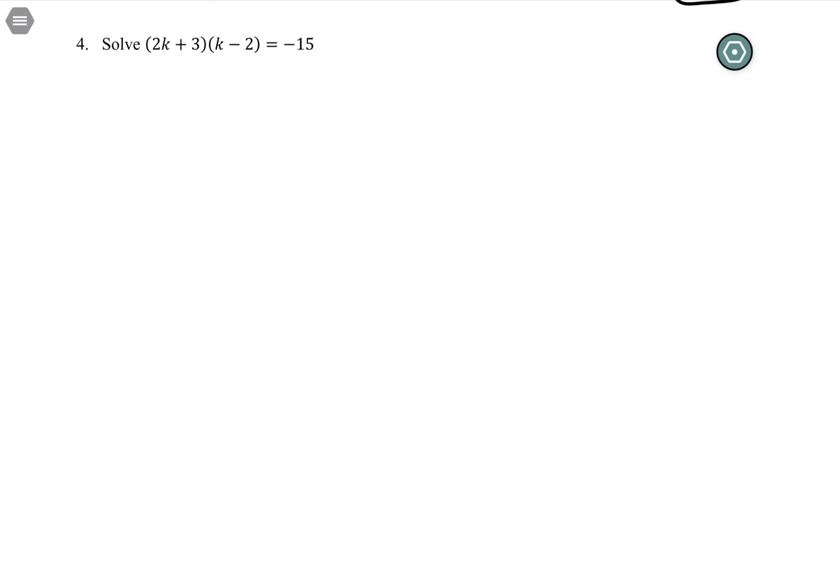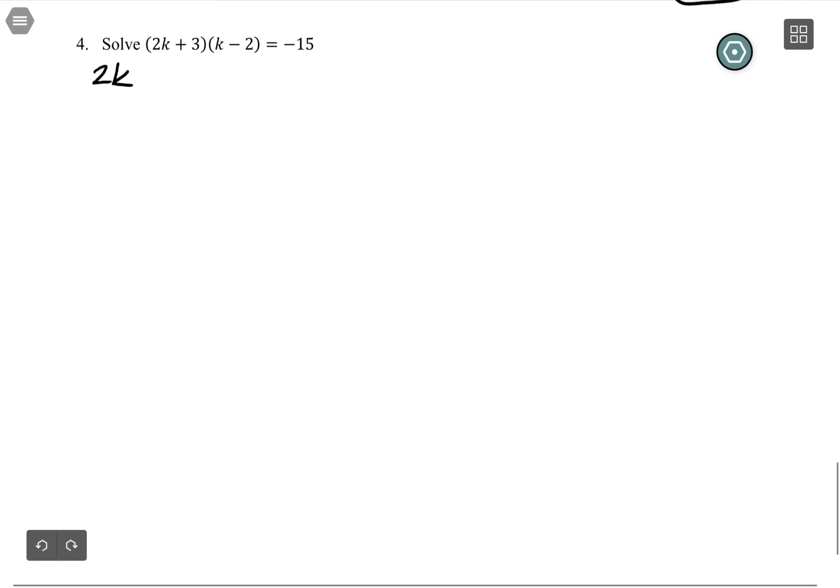Let's go ahead and multiply it out, because for complete the square, we don't want any sort of factored anything to start off with. So I have a 2k squared minus 4k plus 3k, which is just minus k, and then minus 6 equals negative 15. Okay, so first thing, I want to isolate the k squared and the k. So I'm adding 6 to both sides, which is going to give me negative 9.